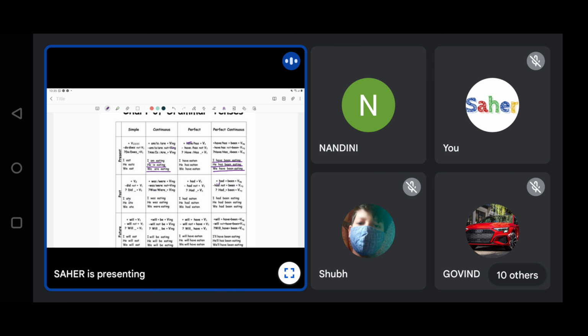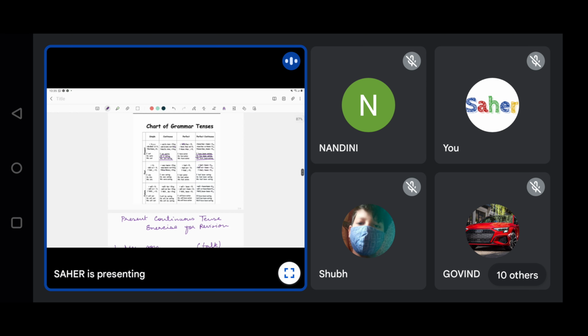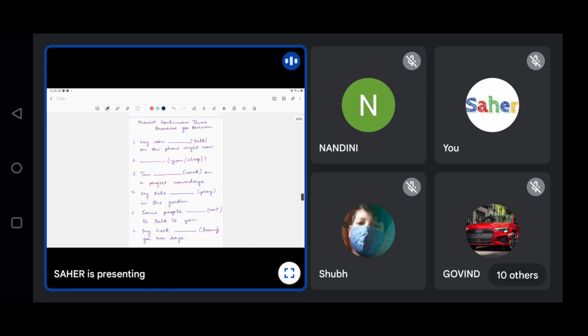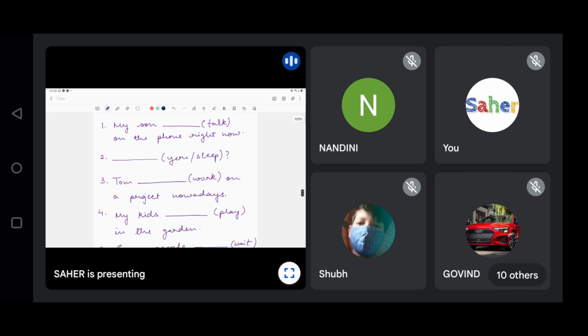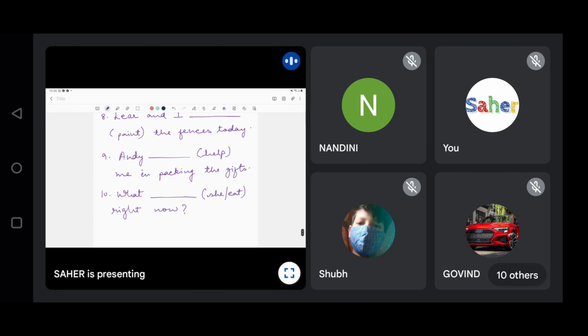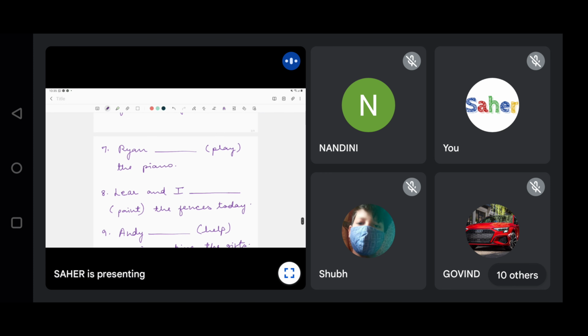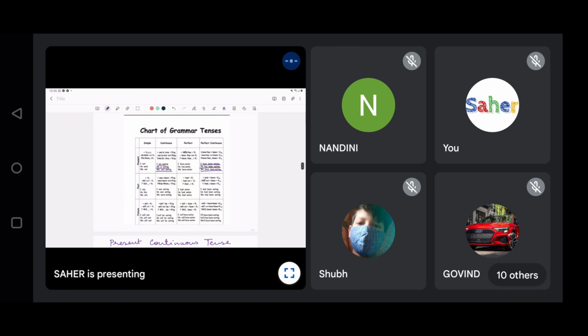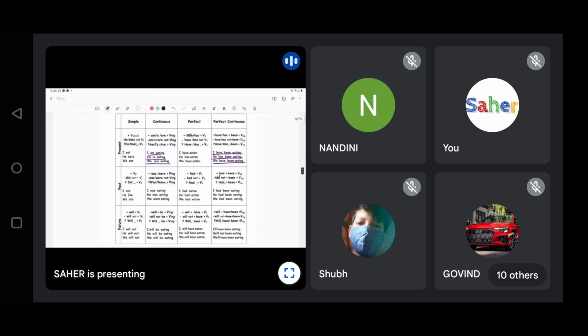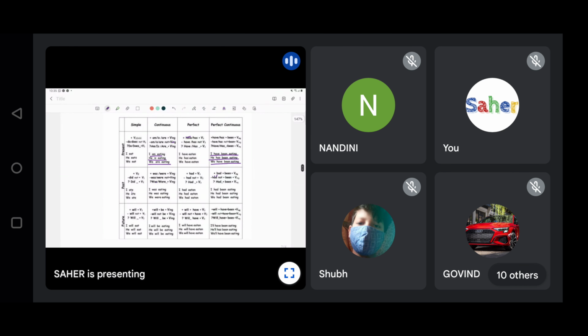Yes, ma'am. Okay, so I have given the exercise based on it. I have shared it in the group of class 8 also. You might have seen it, and all the 10 sentences are there. Try to solve it. Answers will be given tomorrow, and please revise this table that I have already shared in the group. If in any of these tables something is not clear, please ask me so that I can explain it to you again, if you have any problem in understanding it.